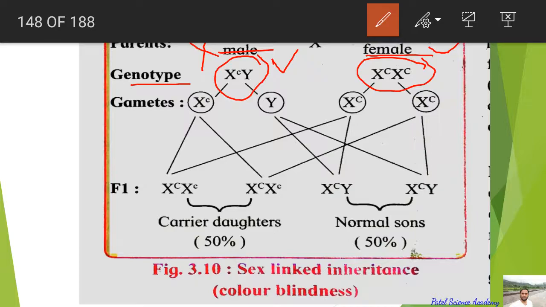So dear students, there will be gamete formation in the male as well as in the female. In the male there will be two gametes, gamete number 1 and gamete number 2. Gamete number 1 will carry this defective gene on the X chromosome. You can see here that is small c, and Y is normal. Likewise, the two gametes from this female body will be X C and X C. C is capital here, which indicates the normal body.